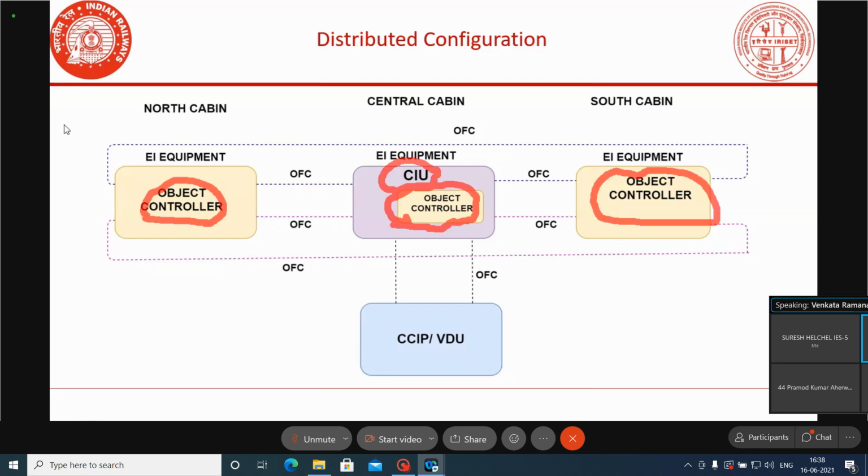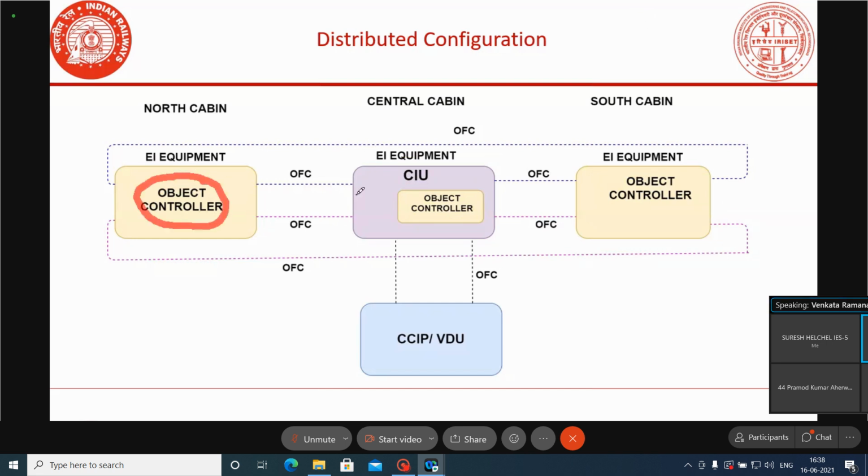Now in the distributed architecture configuration, the equipment may be kept at different locations in the yard, but the entire interlocking will be done at only one place.